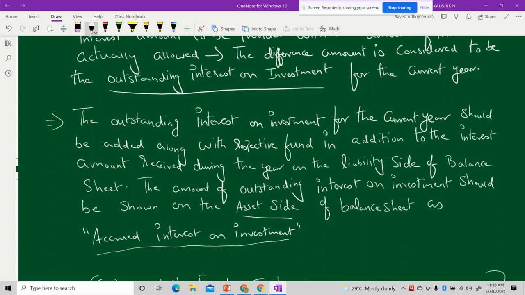This 3000 rupees will be treated as accrued interest on the investment, and this amount of accrued interest on investment should be added along with the respective fund on the liability side of the balance sheet, in addition to the interest whatever you have received so far. It is not only that, also this amount of accrued interest on investment should be taken to the asset side of the balance sheet. I hope I'm making it clear to you.